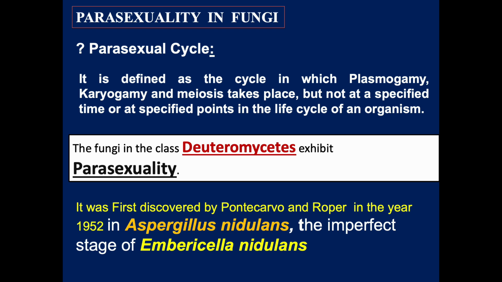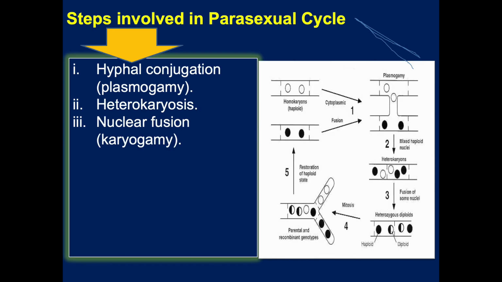Parasexuality in fungi was first observed by Pontecorvo and Roper in 1952, especially in organisms like Aspergillus nidulans, whose perfect stage is Emericella nidulans. There are a number of steps involved in the parasexual cycle.